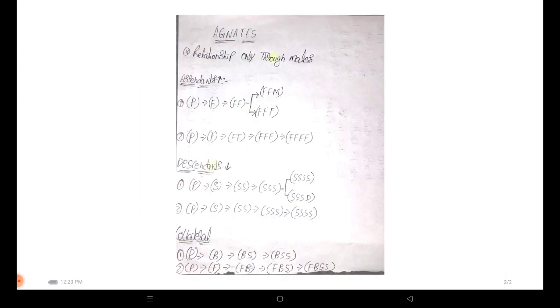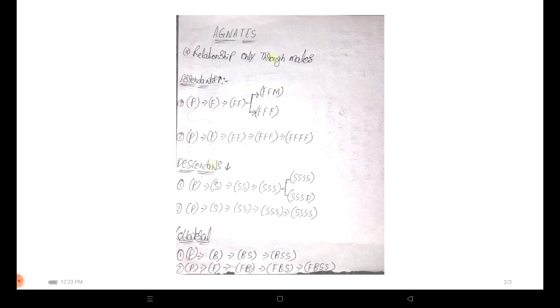So who are agnates? The persons who are not mentioned in class 1 heirs as well as class 2 heirs fall in the category of agnates. And the rule is they need to be related to the intestate person through males only. So how to understand this? For understanding this, I made some examples for you to make it clear. So try to understand the concept.